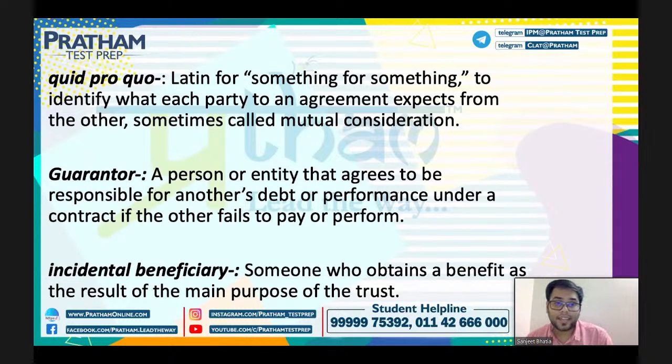Next is guarantor, a person or entity who agrees to pay another's debt under a contract if he fails to perform or pay. ठीक है जी, जो गारंटी लेते हैं लोग बीच में पेमेंट की, they are called the guarantors, right? So an incidental beneficiary is a person who obtains a benefit as the result of the main purpose of a trust, right? So that is called incidental beneficiary. ठीक है? So that is the term being used.